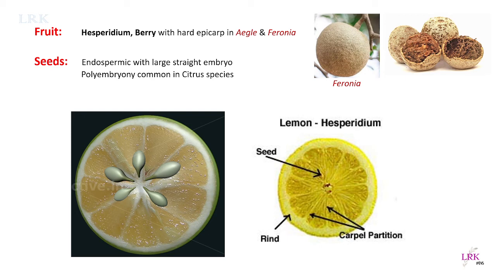large, round, yellow with a hard shell-like pericarp. You can see here, this is the berry with a hard epicarp or pericarp. In Aegle and Feronia, the fruit is a berry, and the seeds are endospermic with a large straight embryo, and polyembryony is a common feature in citrus species.